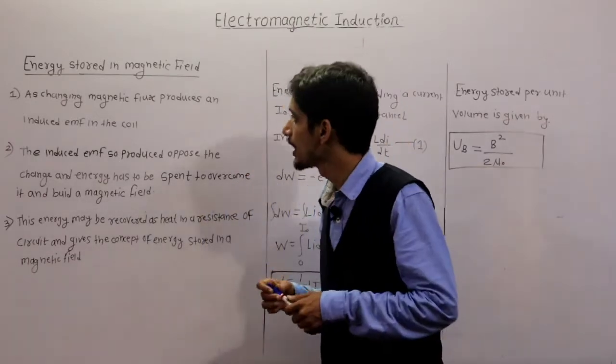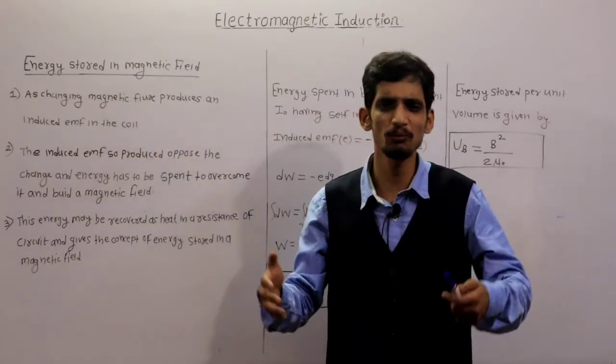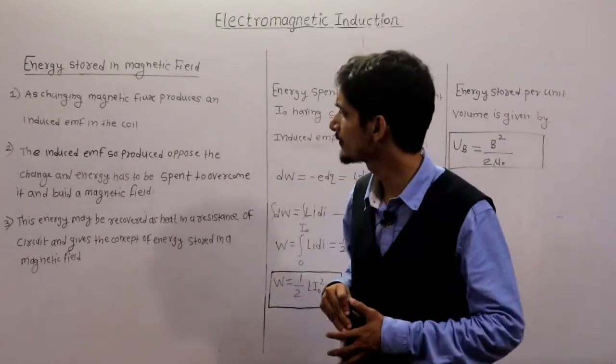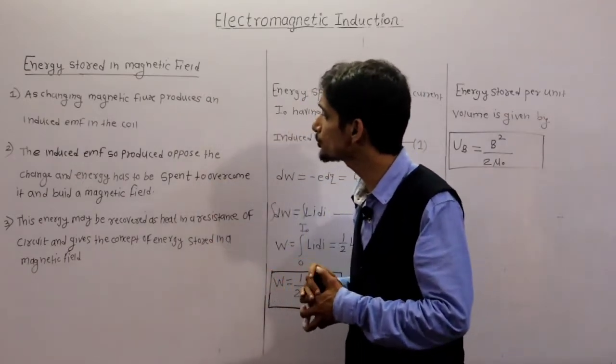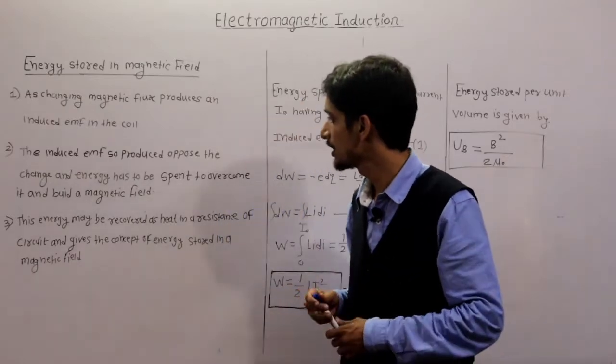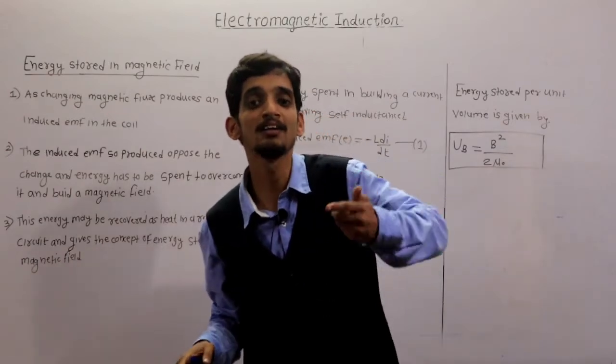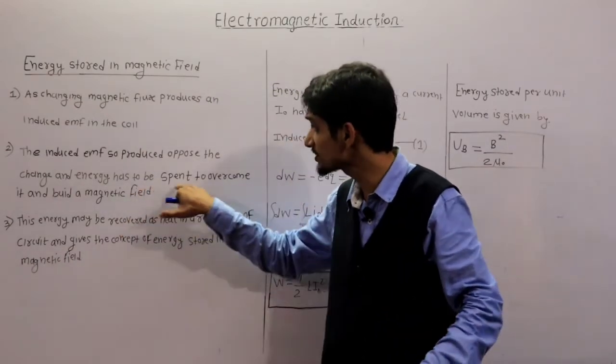Clear? Okay. As a changing magnetic flux produces an induced EMF in a coil, that we have already discussed many times in this chapter, the induced EMF so produced opposes the change. The induced EMF opposes the change, and energy has to be spent to overcome it and build a magnetic field. What is the meaning of this second statement?